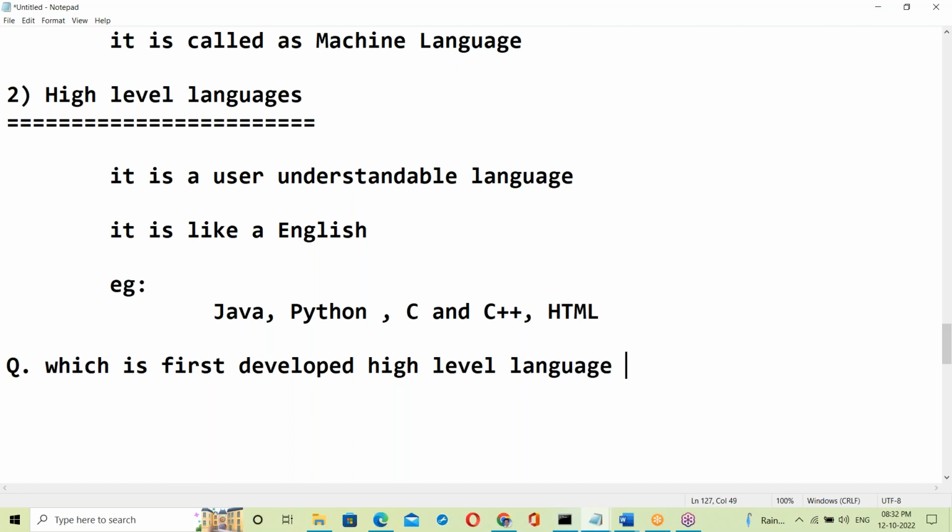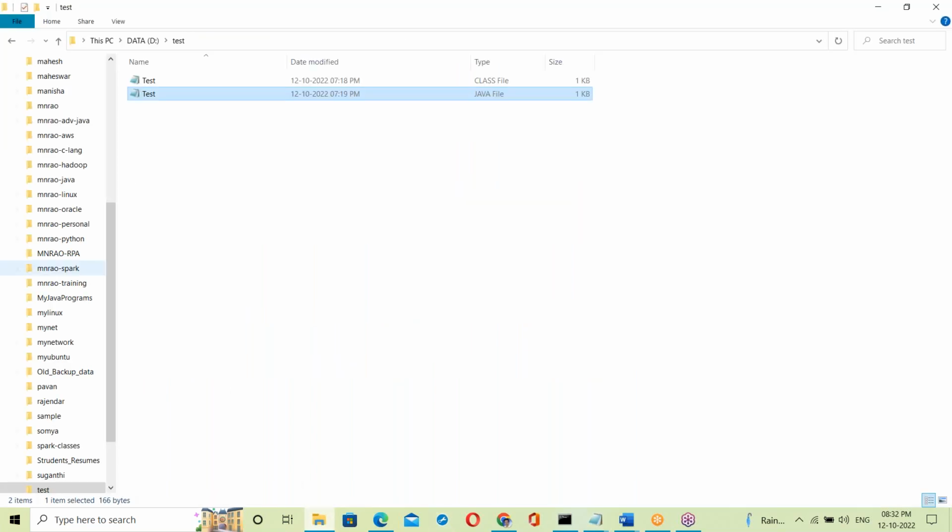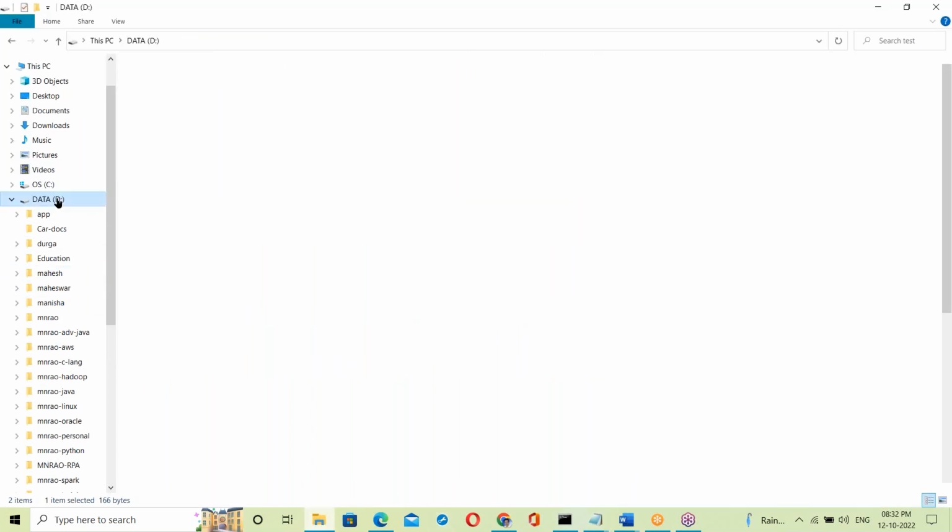Anyone have an idea which is the first developed high level language? No, Unix is an OS, it is not a language. DOS is the first, okay. Fine, DOS is the first software, the first OS. DOS is the first OS. Okay, DOS, one second. There is software history.